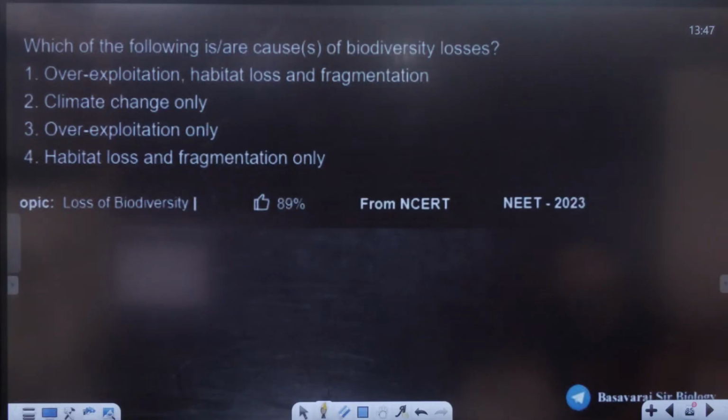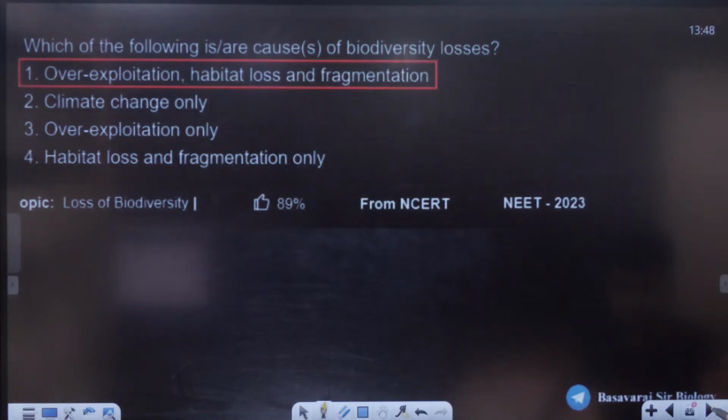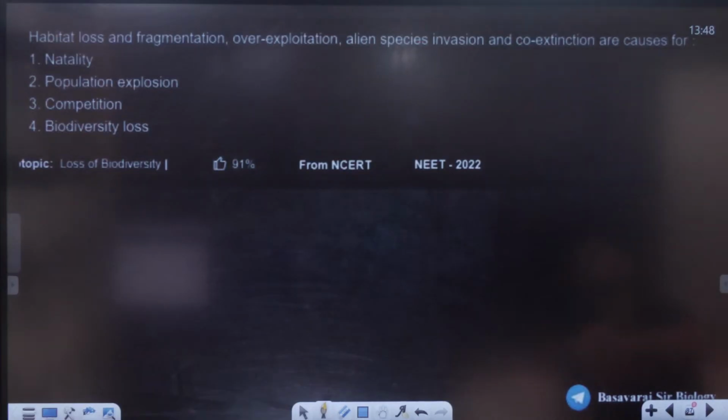Overexploitation, habitat loss and fragmentation, correct. Climate change only, no. Overexploitation only, no. Habitat loss and fragmentation only, no. So option number 1. Yes. Next question. Habitat loss and fragmentation, overexploitation, alien species invasion and co-extinction are the causes of biodiversity loss. Option number 4.